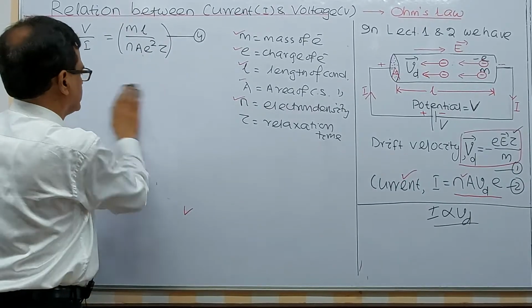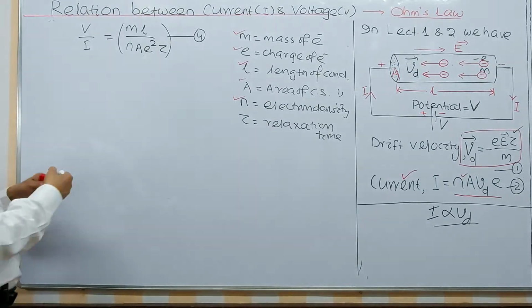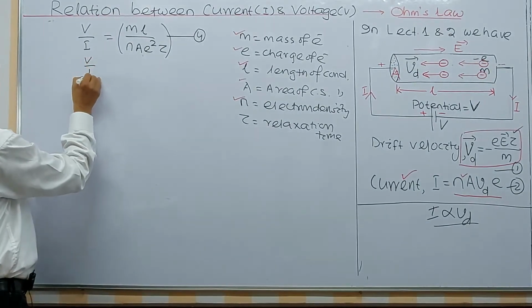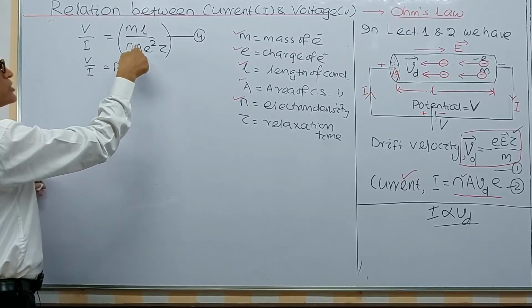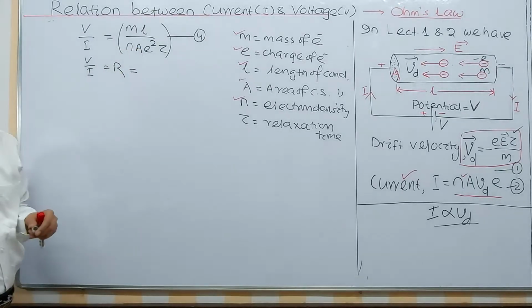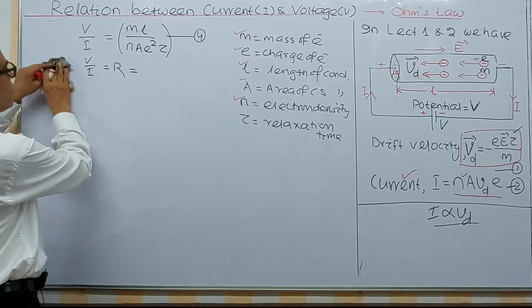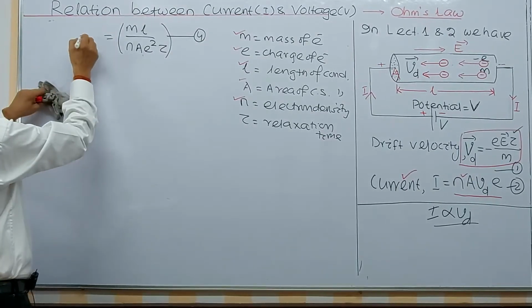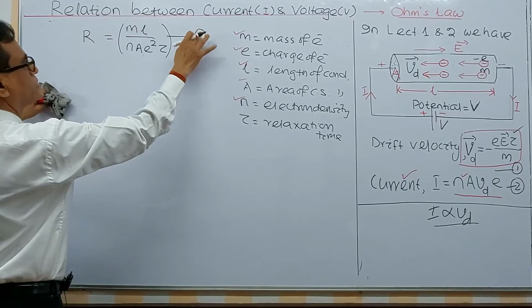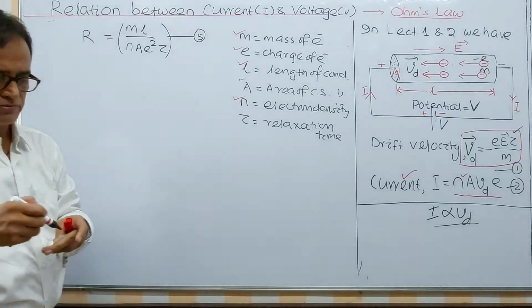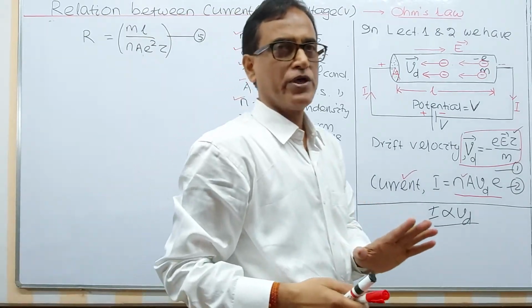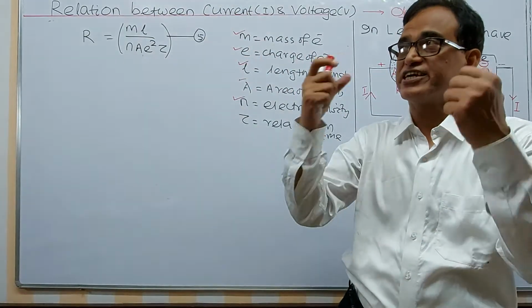Now I can write in simpler form, V by I is equal to R, where I have chosen R is equal to this much. Now I am removing this one, I am putting V by I is equal to R. I am calling this equation number 5, and you can analyze this one. Over. Now let us see some very interesting result.